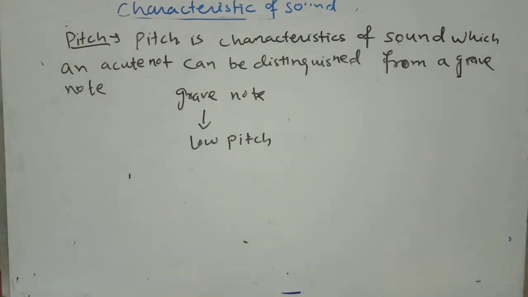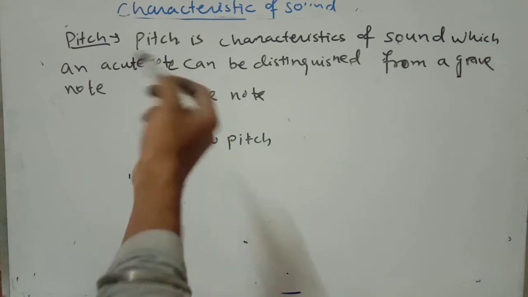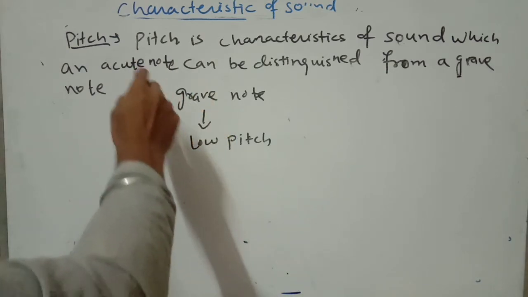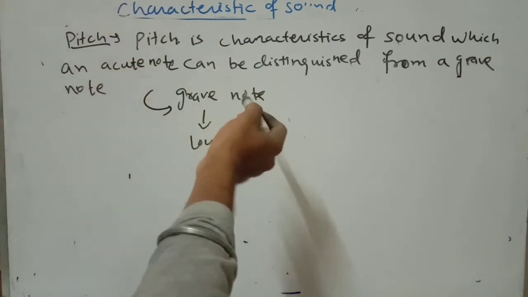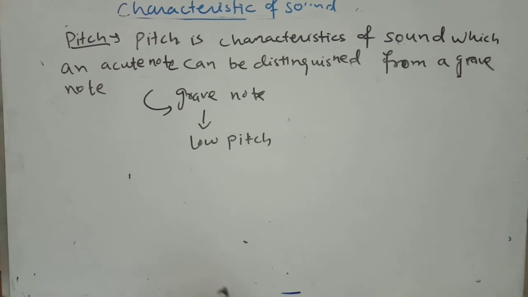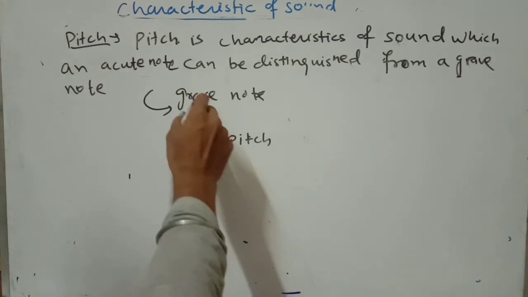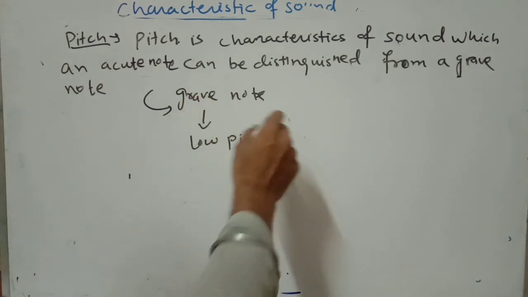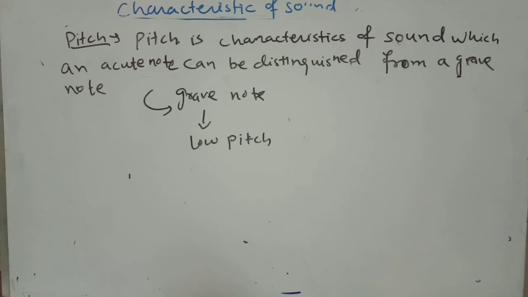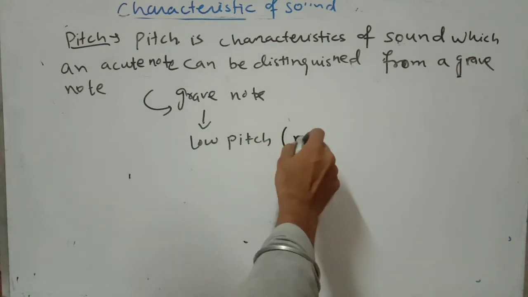So an acute note is compared with a grave note. A grave note means low pitch, minimum pitch, that means minimum frequency.